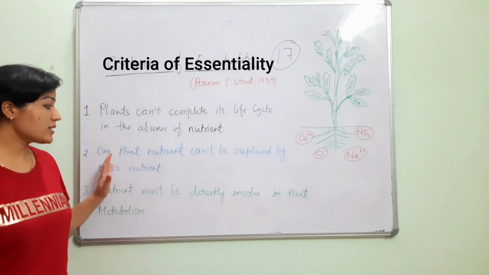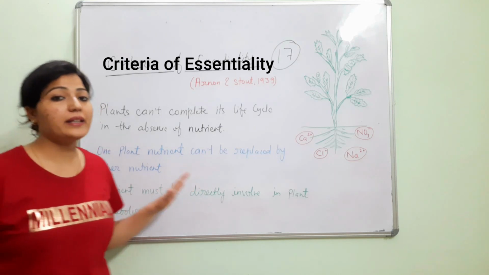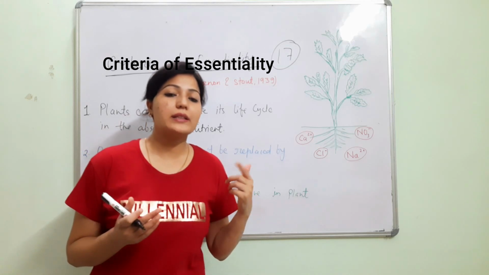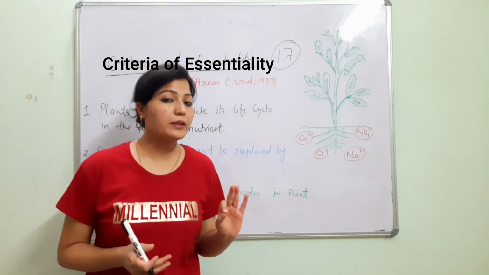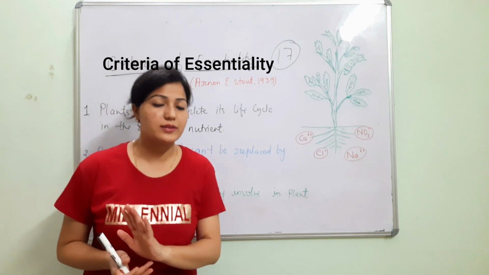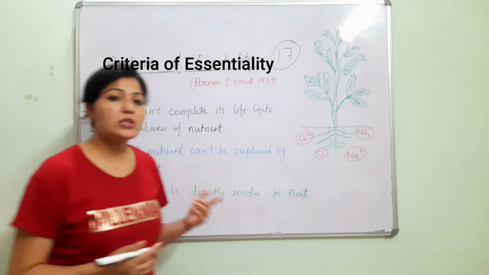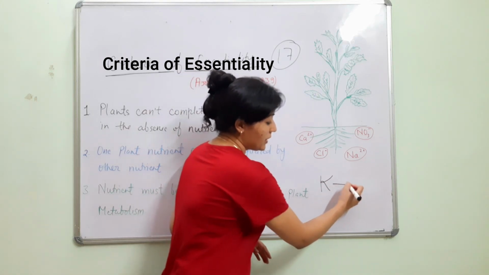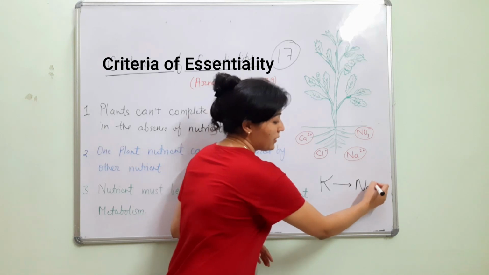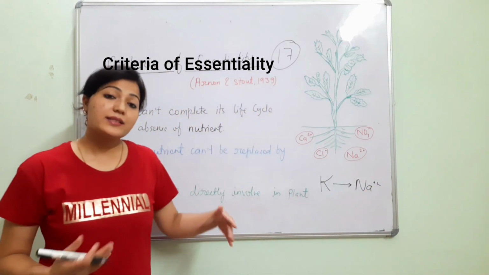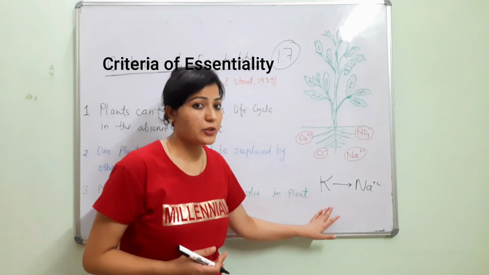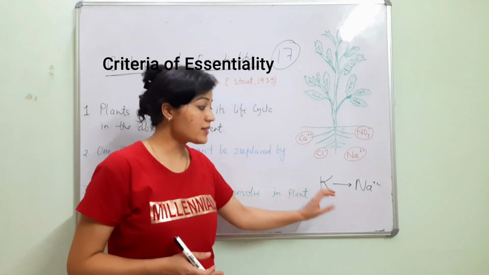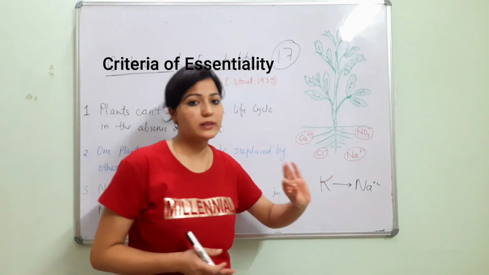The second criterion is that one plant nutrient cannot be replaced by another nutrient. All the nutrients have a significant role in the plant system, and one nutrient cannot replace all the functions of another, but there are certain nutrients which can be substituted by others. For example, potassium may be a substitute for the sodium ion. But still we consider potassium an essential nutrient. Why? Because potassium only replaces some functions of sodium, not all the functions.